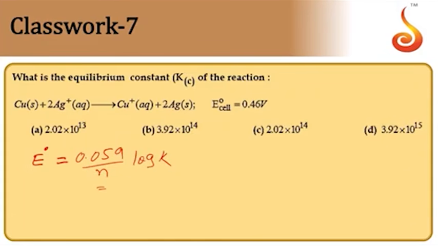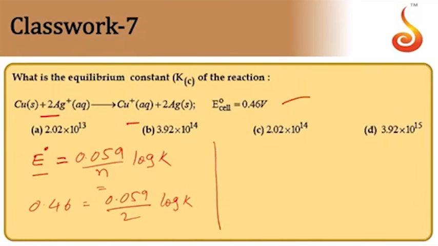Here n is equal to the number of electrons transferred. We can easily say 2 electrons are being transferred here, so n is equal to 2. K we need to find out. The value of E naught is given as 0.46. Therefore, 0.46 is equal to 0.059 by 2 into log K.